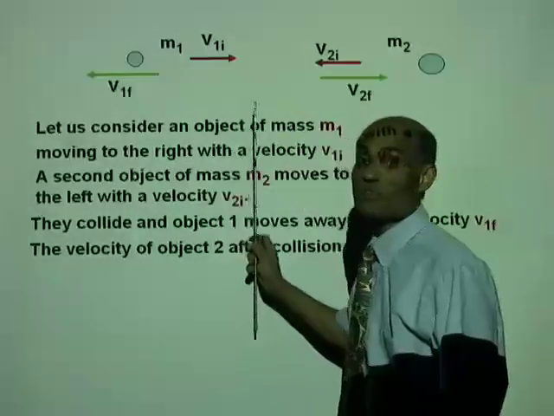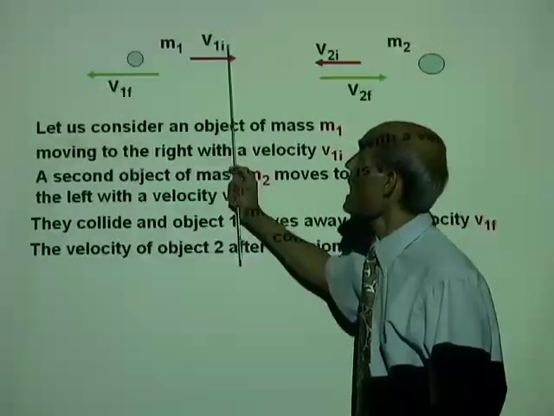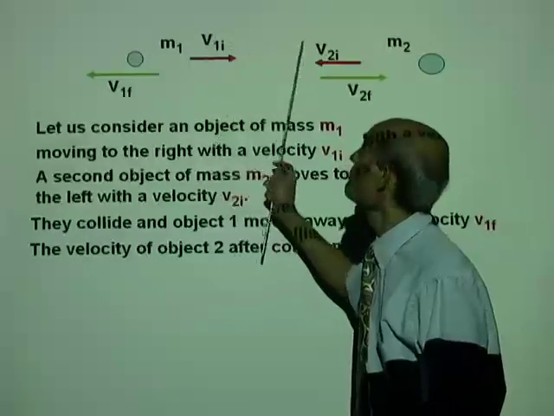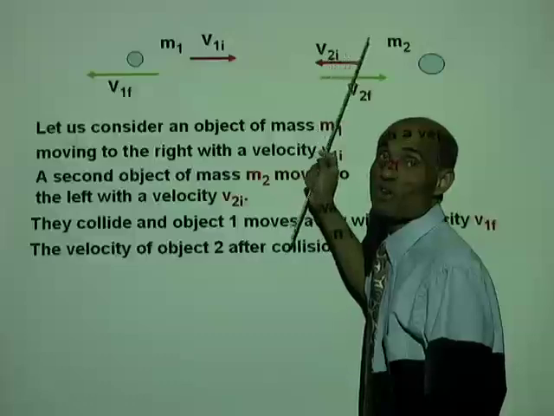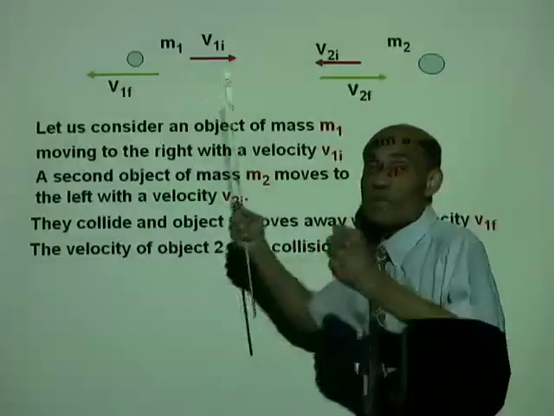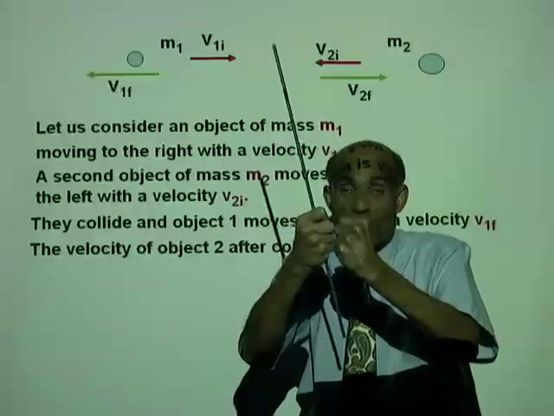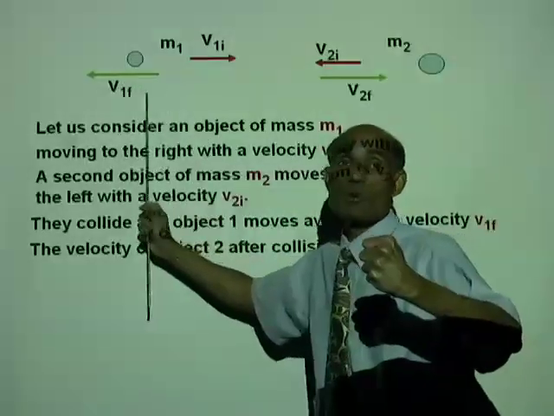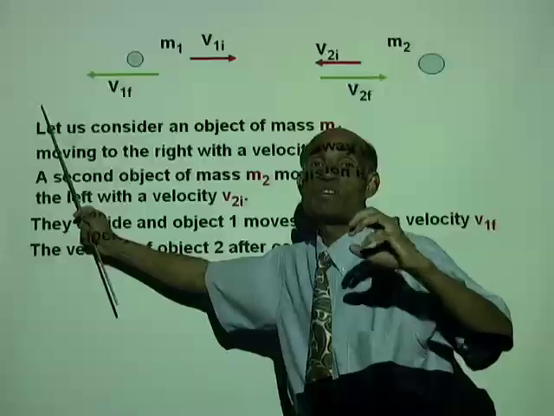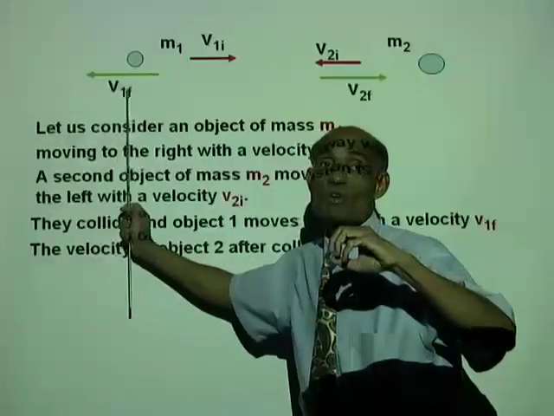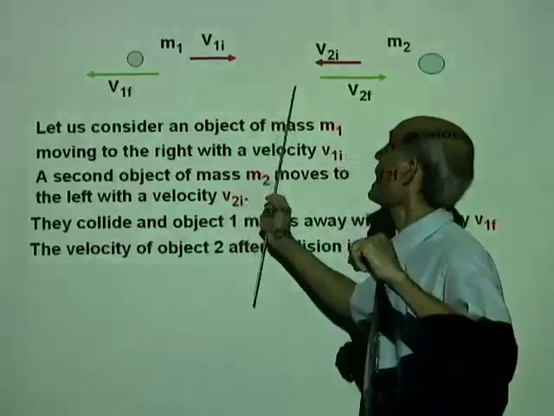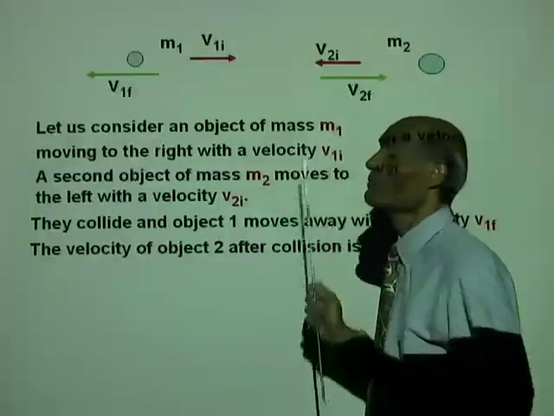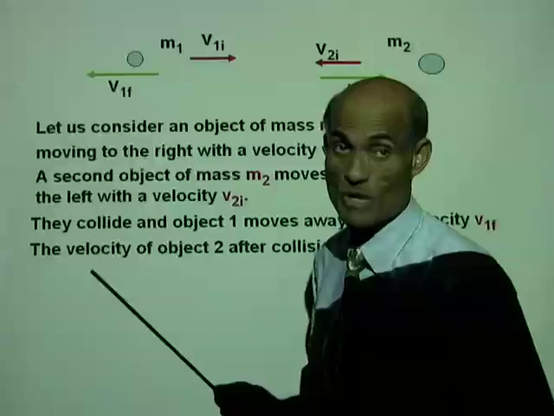Okay, I want you to be familiar with these terms. v1i is the initial velocity of object 1. v2i is the initial velocity of object 2. They move towards each other, collide and move away. Object 1 moves away with a velocity v1f, final velocity of object 1. And object 2 moves away with a final velocity v2f. Okay?